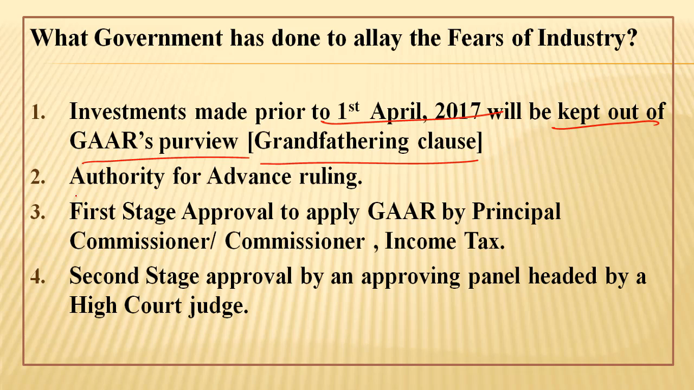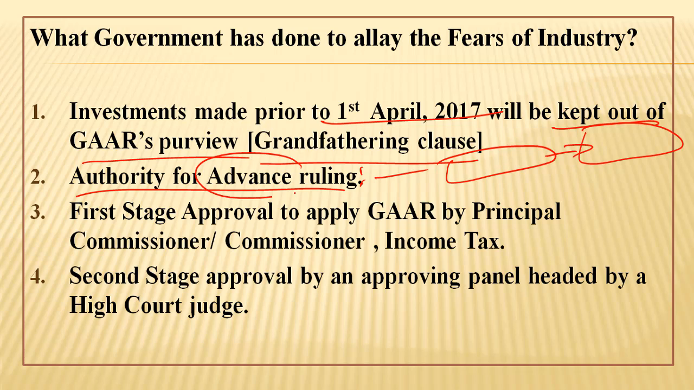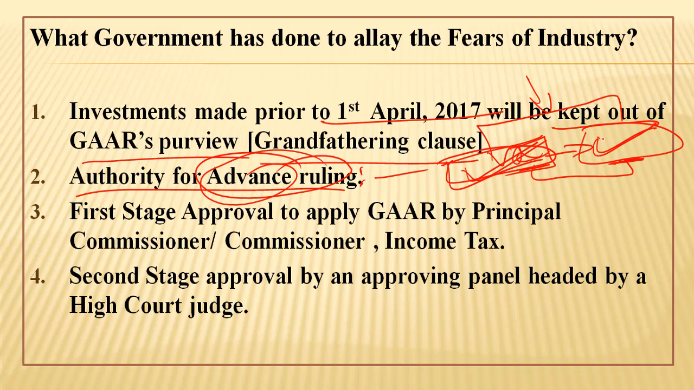Authority for advance ruling. This authority is very important in the sense that in case you are going to have some Vodafone Hutch kind of deal, you can seek the advance ruling from the tax authority on how much tax we need to deduct from one party or the other in case we are going to proceed with this kind of transaction between Vodafone and Hutch. So if an advance ruling is obtained, GAAR will not be invoked later on. If the tax authorities say yes, we are agreeing with this deal, we won't charge any tax from you, then you can carry forward with the deal.